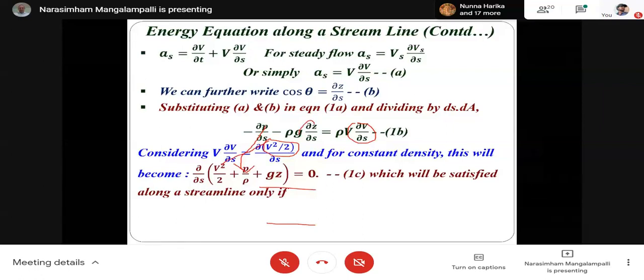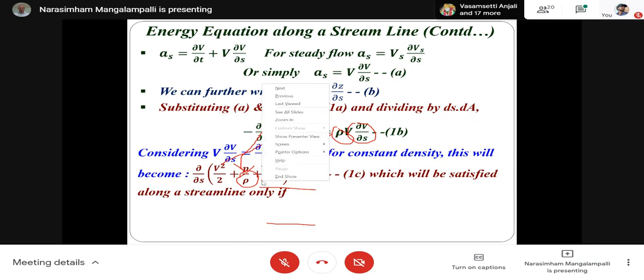This G is constant, so it can be taken inside. What I have done is I have divided throughout by rho, so this rho will get cancelled and you will get rho in the denominator.